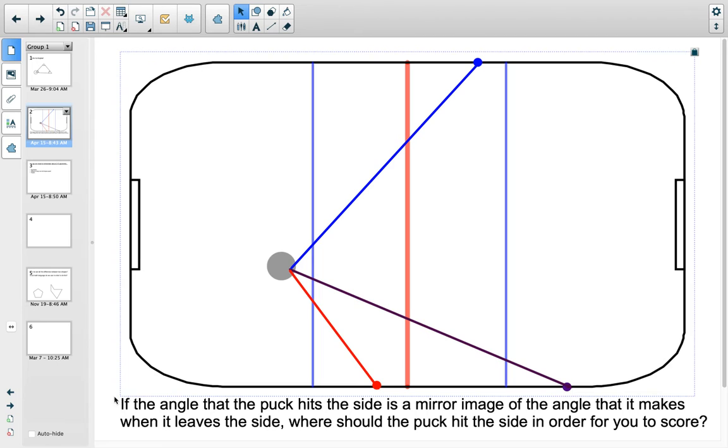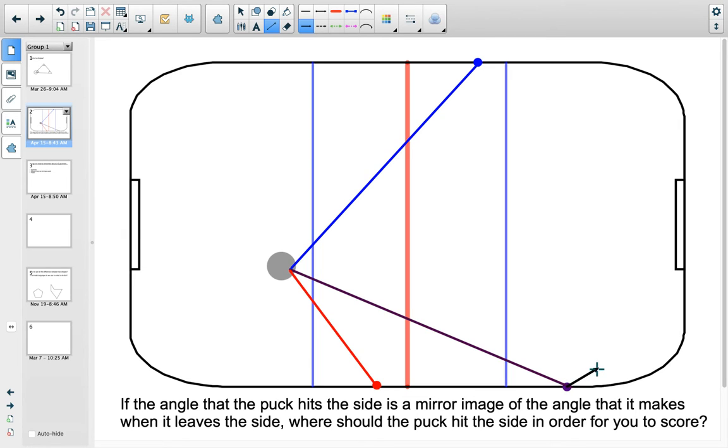Now, this is a scientific lesson as well, because what you need to understand is when you rebound something off of the wall or off of, in this case, the side of the board, the angle that is created here is going to be the same as the angle that is created by the puck leaving the boards. So for example, if I shoot this purple this way, the angle of the thing coming off is going to be about the same. So this angle here is going to be about the same as this angle here.